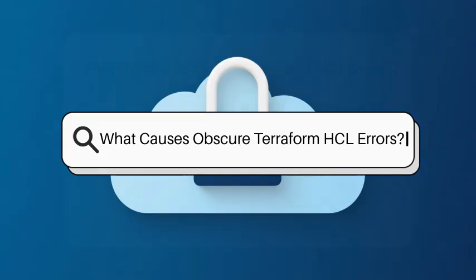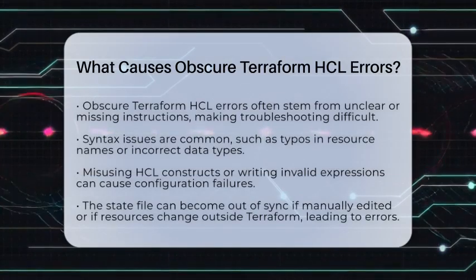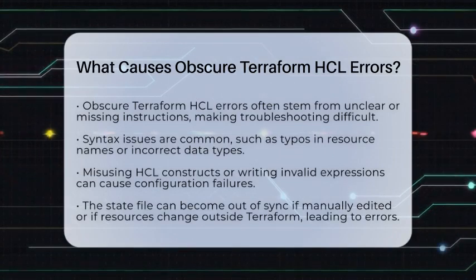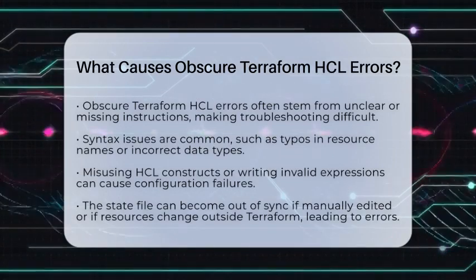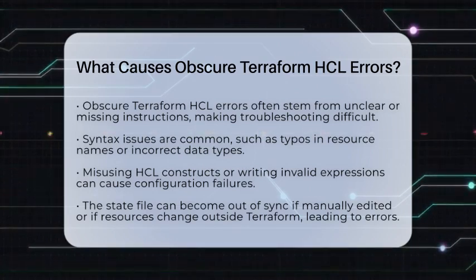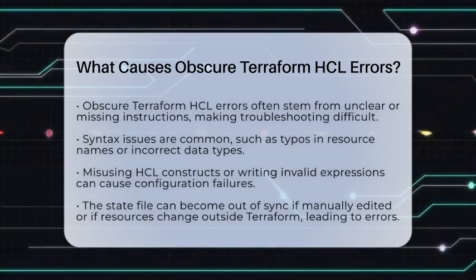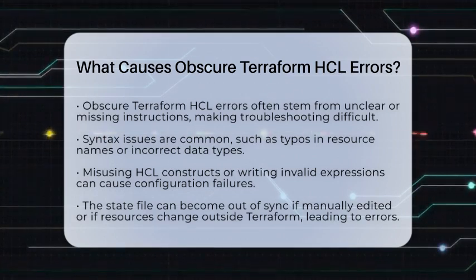What causes obscure Terraform HCL errors? Imagine trying to build something with a set of instructions, but some steps are unclear or missing. That's what happens when you run into obscure errors in Terraform's HashiCorp configuration language. These errors can be tricky to figure out because they often don't point directly to the root cause.